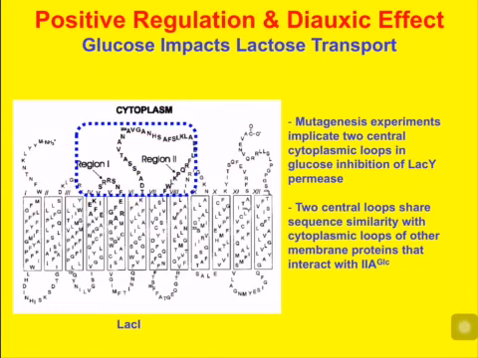And interestingly, the sequence of those two cytoplasmic loops is very similar to loops in other membrane transporters that are known to be inhibited by high glucose levels. So in fact, what we see here with the glucose effect on lactose transport may be how glucose is used preferentially to many sugars. All right?